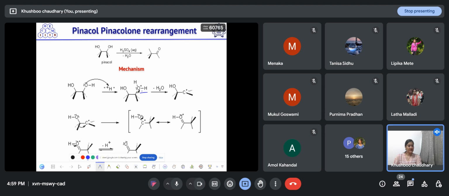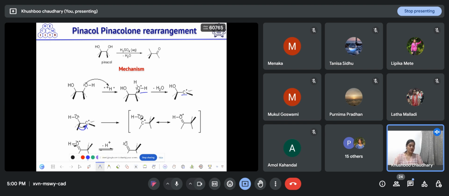And after the loss of water, which is a good leaving group here, this carbocation will generate. In the pinacol rearrangement, carbocation is the intermediate. After the formation of this intermediate, rearrangement will take place and the adjacent group will migrate to this carbon, and then the carbocation will form next to oxygen as it is more stable.